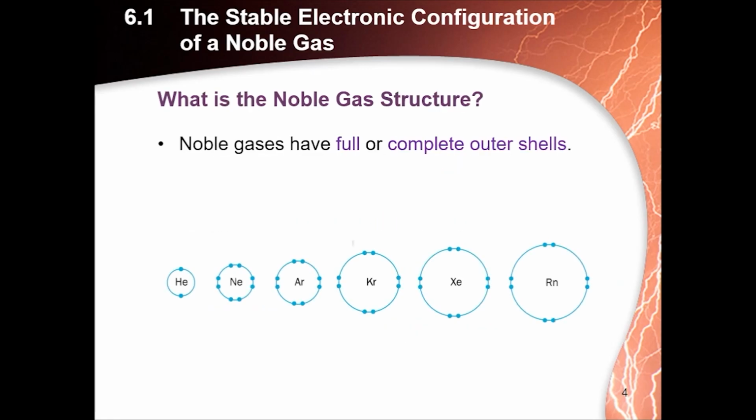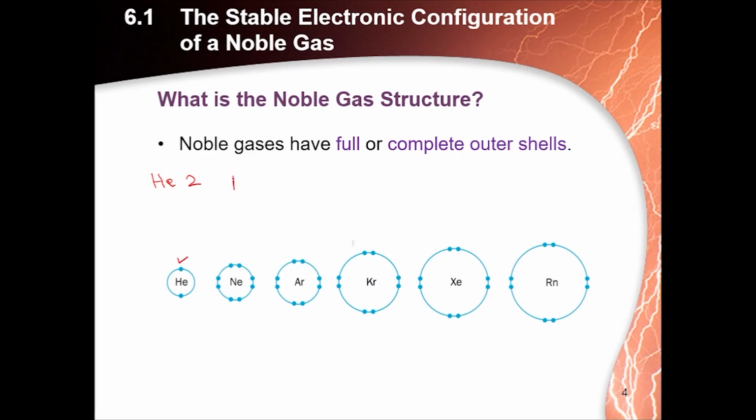Noble gases have a full or complete outer shell. In any atom, the very first shell can accommodate 2 electrons, and the next shells, second or third, can accommodate 8 electrons. If we discuss helium, the atomic number of helium is 2. So in the very first shell there are 2 electrons, so its duplet is stable. Duplet, di, means 2, and octet comes from octa, meaning 8.